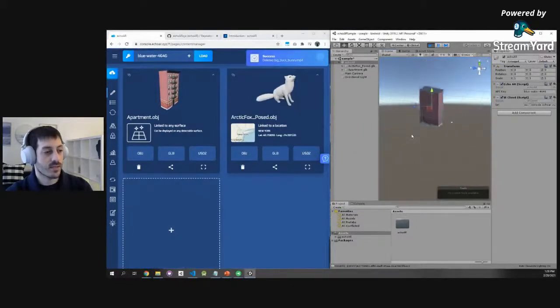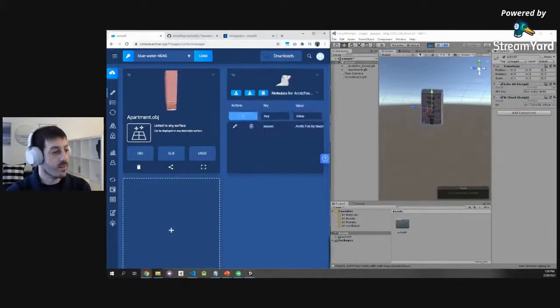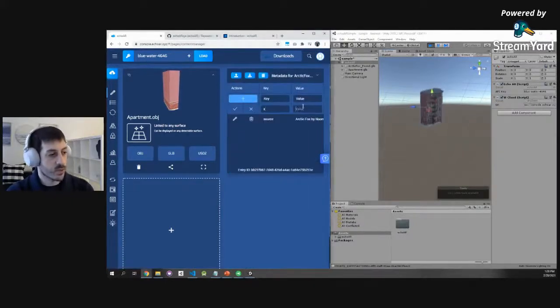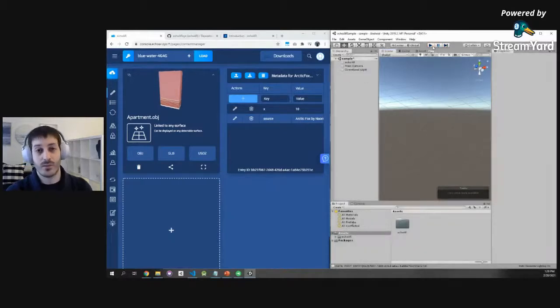Check out how I just deleted the video from the console and it automatically disappeared from the game engine. We see that the building is still rotating as we had before. Maybe also let's move the fox a little bit because it's occluded by the building. There we go. So how cool is that? All the data is right here. When I stop Unity from playing, everything disappeared.